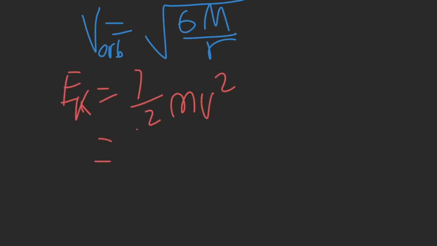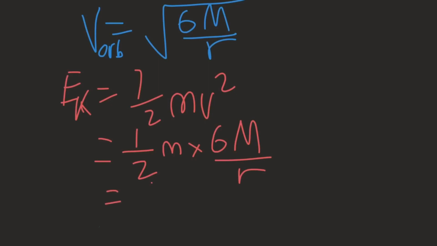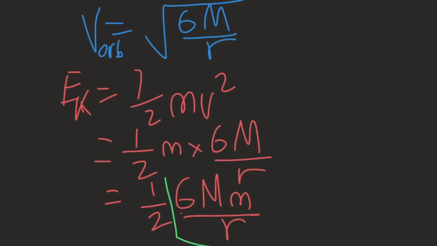So it should be 1/2 m times G times big M over r, equaling 1/2 G M m over r. Now this looks awfully familiar, and I think I know why. This is equal to the magnitude of the gravitational potential energy.